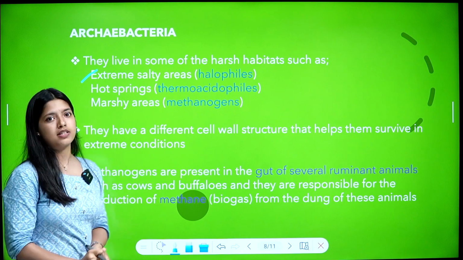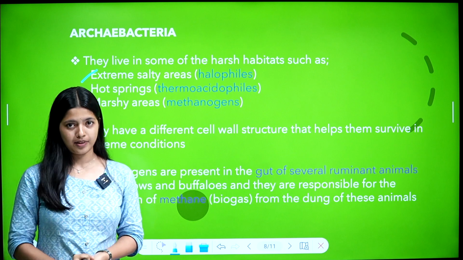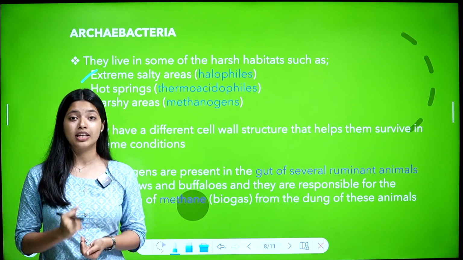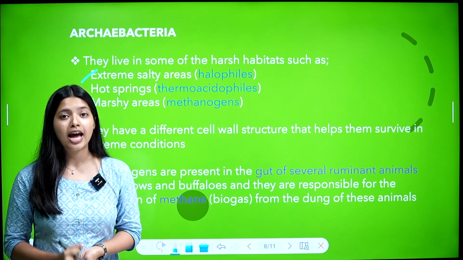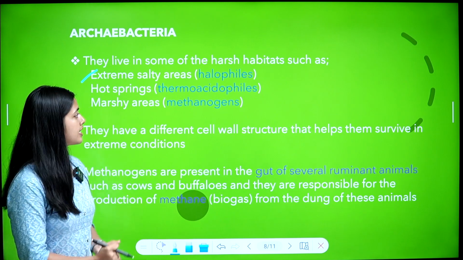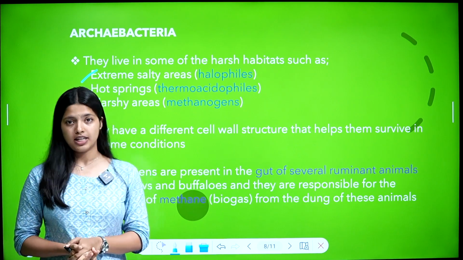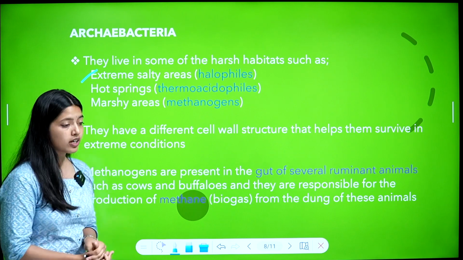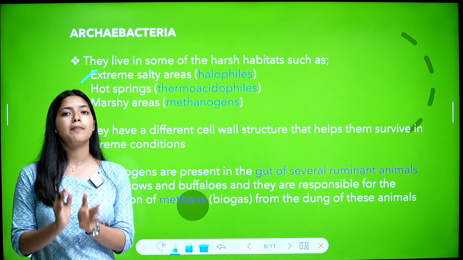Then hot springs, that means high temperature areas, they are known as thermoacidophiles. And then those who live in marshy areas are called methanogens. So three types of bacteria: extremely salty areas, halophiles; hot springs, thermoacidophiles; and marshy areas, methanogens.